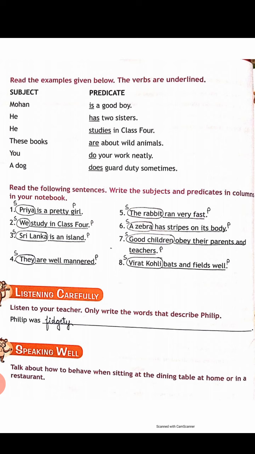Fourth number, they are well mannered. So they is a subject and are well mannered is a predicate. The rabbit ran very fast. The rabbit is a subject and ran very fast is a predicate. A zebra is a subject, has stripes on its body is a predicate. Good children is a subject and obey their parents and teachers is a predicate. Virat Kohli is a subject and bats and fields well is a predicate.